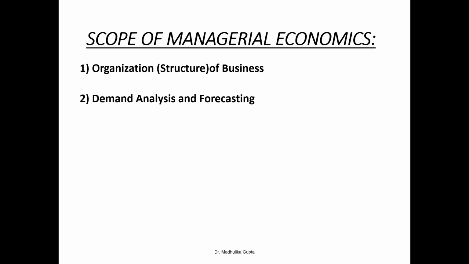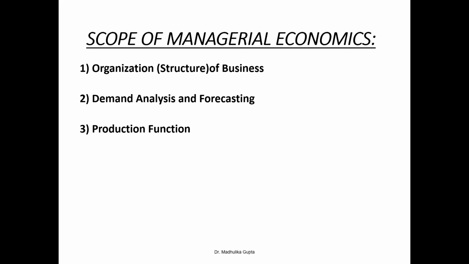Well, those students who are from commerce background may have studied these concepts before, but for those from science or arts background, they would be new. So I'm trying to make it very simple for you all so that everybody understands, even those who are new to the subject. The next scope of managerial economics is production function. Now, what is that?